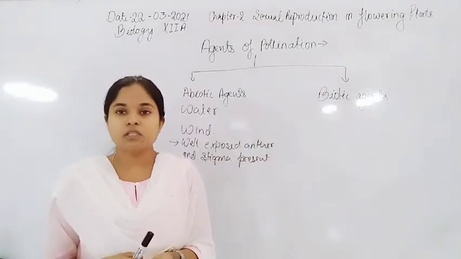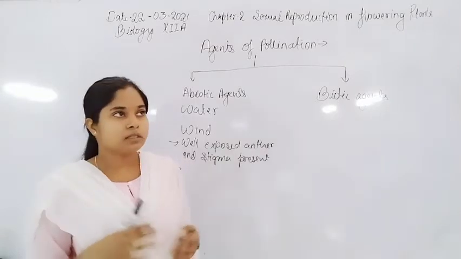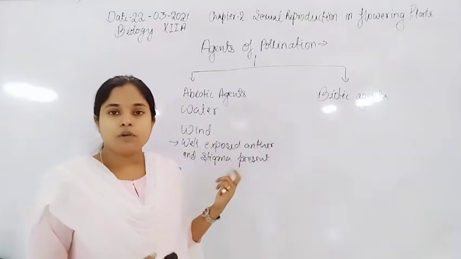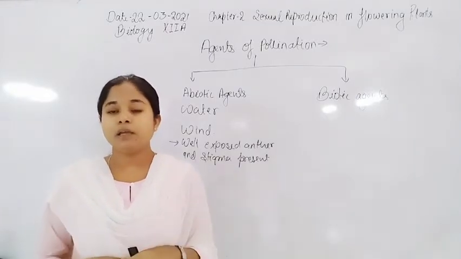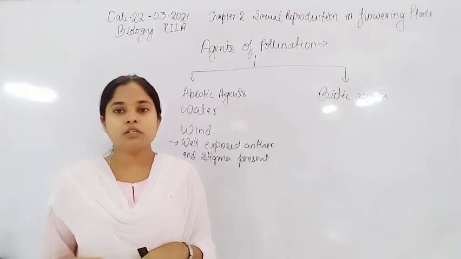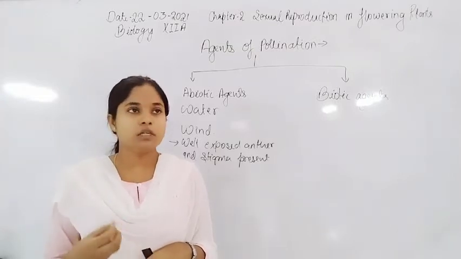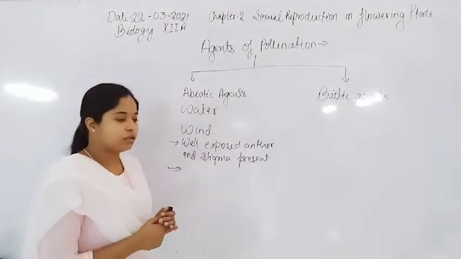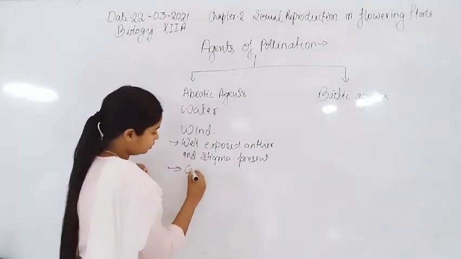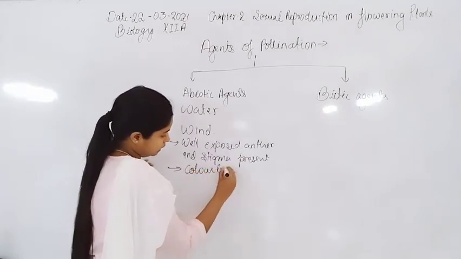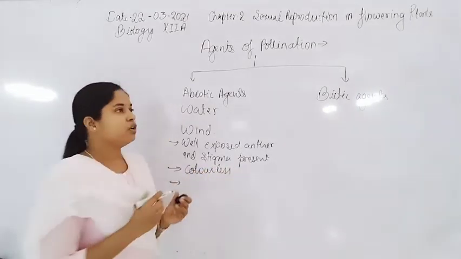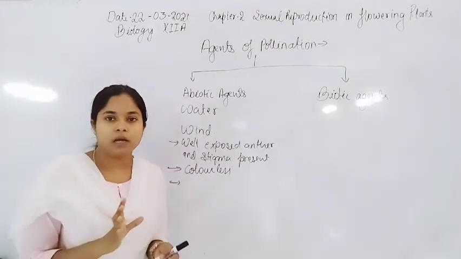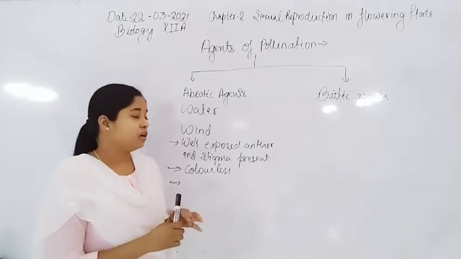For the attraction of insects and birds, flowers bear beautiful colors. But if they are pollinated by wind or water, they don't need the formation of these colors, so the flowers are colorless.